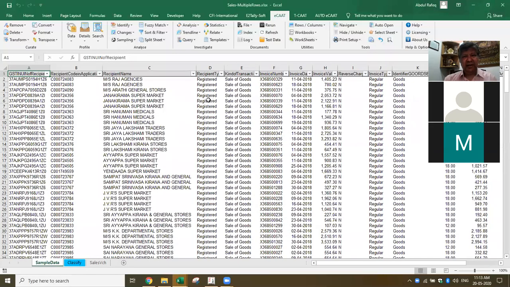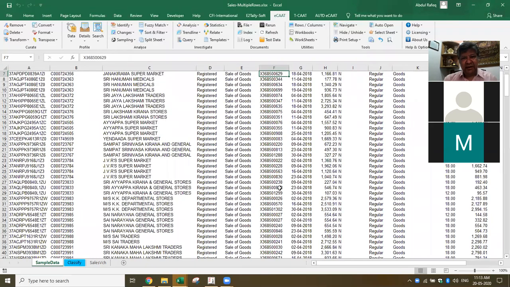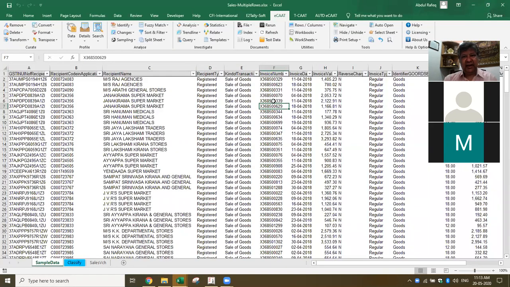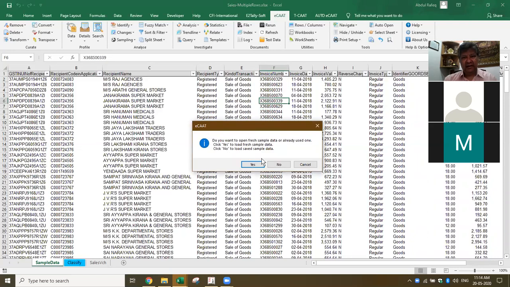Let me come back to this one. In this case, I have only one type of registered. If there were registered and unregistered, I can use the same function and get the classification of sales as per registered or unregistered. Here you have this invoice number. In the case of invoice number, it depends on the pattern of invoice they are using. Based on that, I can also identify, for example, let's say I pick up sample data.